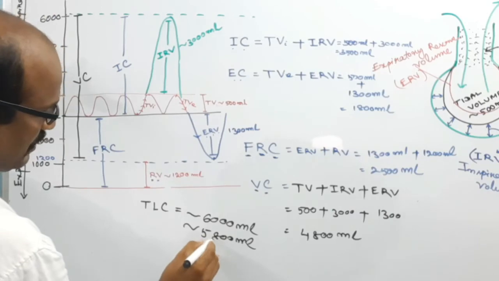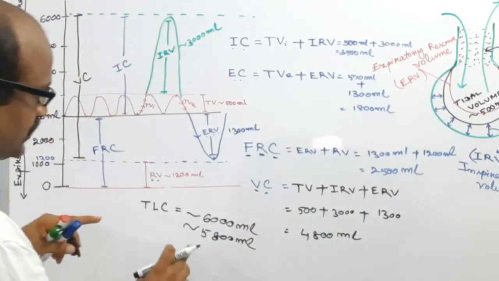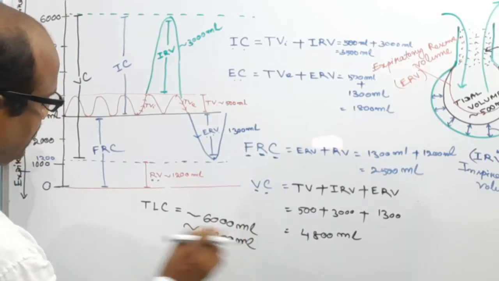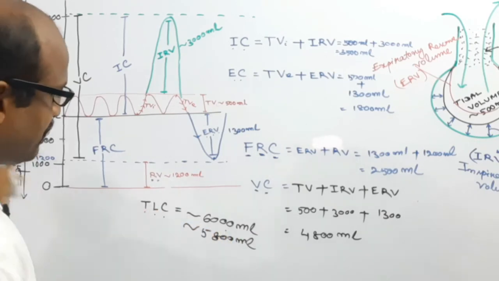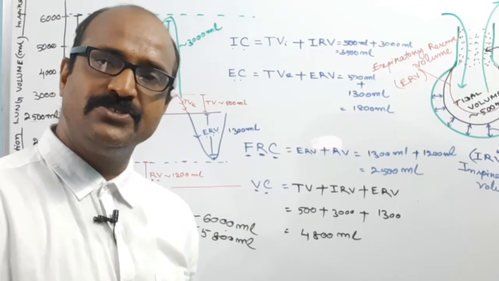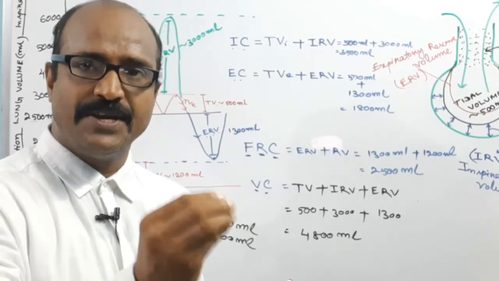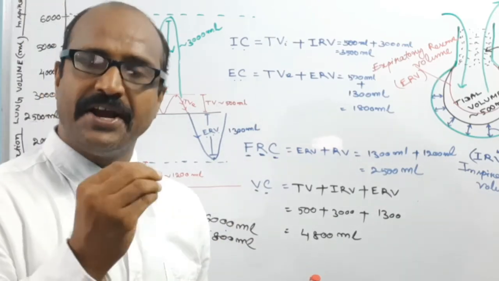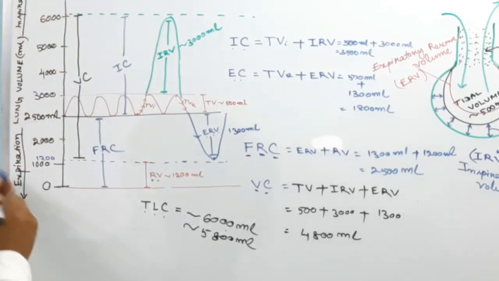This is the average figure, and you get different figures in different books. So it is averagely 5800 or 6000 ml. This is the total lung capacity. In case of female, the capacity is 20 to 25 percent less than in men, so the total lung capacity will be 4800 or 4500 ml.